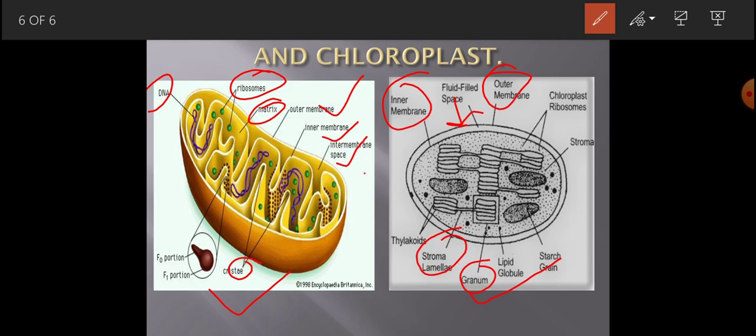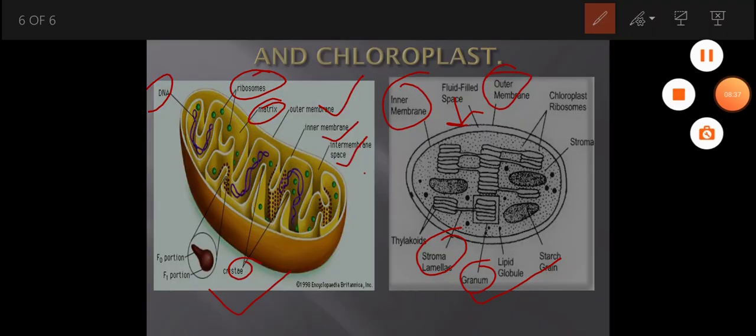Students, you have to draw both the diagrams in your notebook.